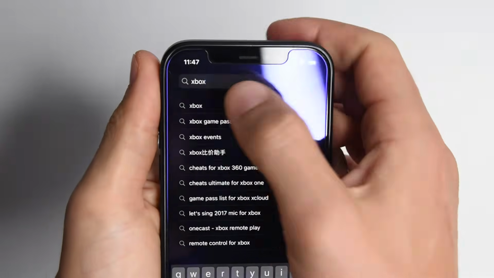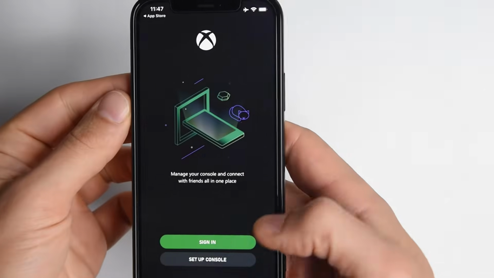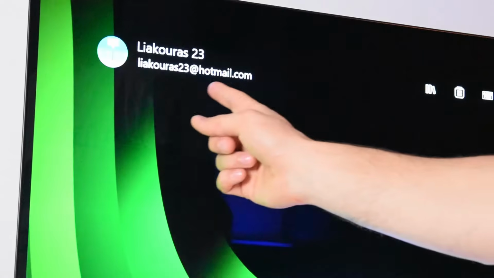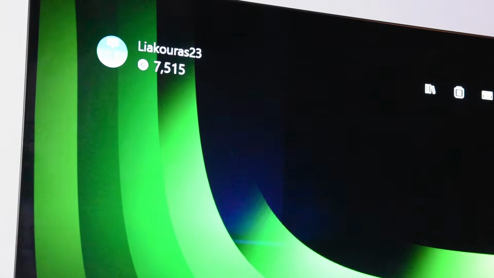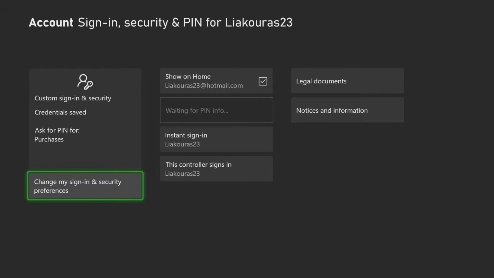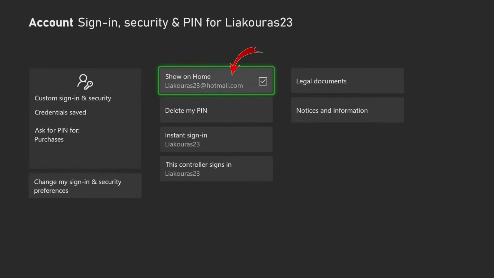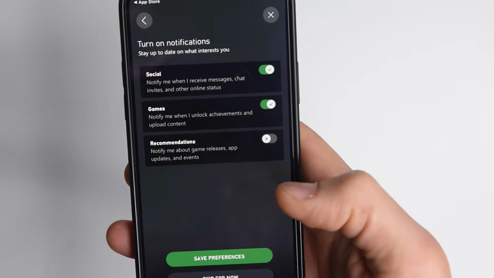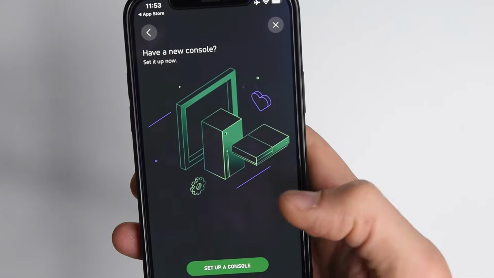The Xbox application, you can easily find it on Play Store or Apple Store depending on which phone you're using, by simply typing Xbox, install the app and sign in to your account. To remember which email you have, you can check it here on your Xbox menu or in the settings by going to settings, account, sign in security and PIN, and you can see there your accounts and the email you use. So we sign in to our account, finish the setup, and you're ready to use your Xbox app.